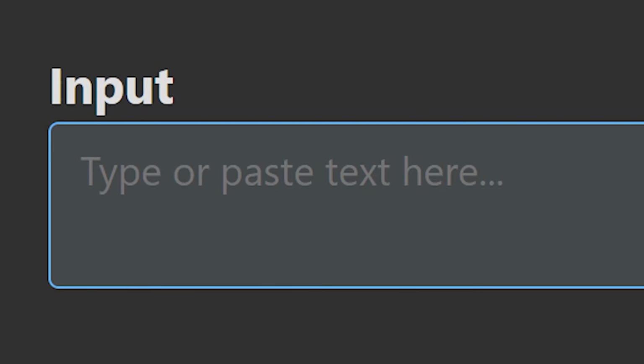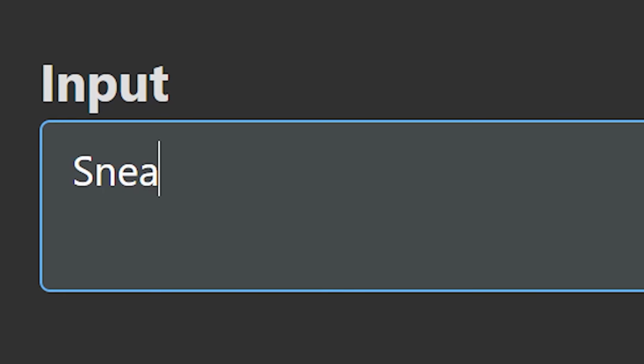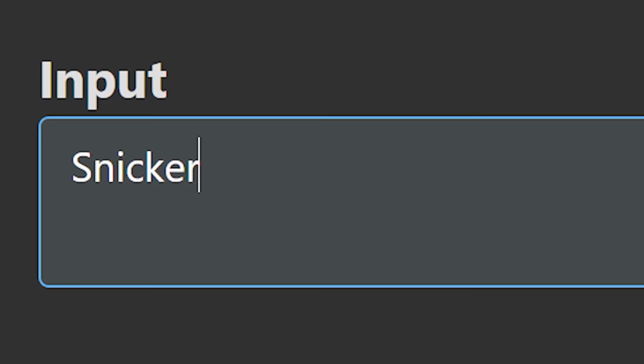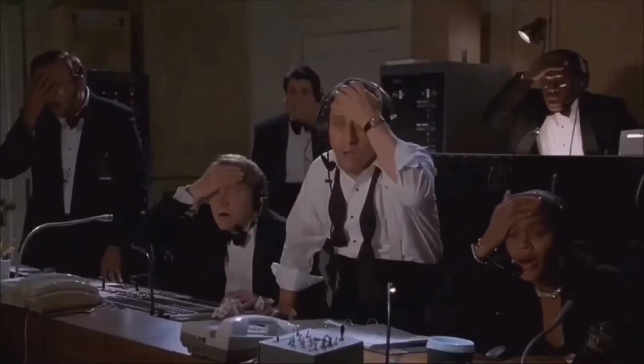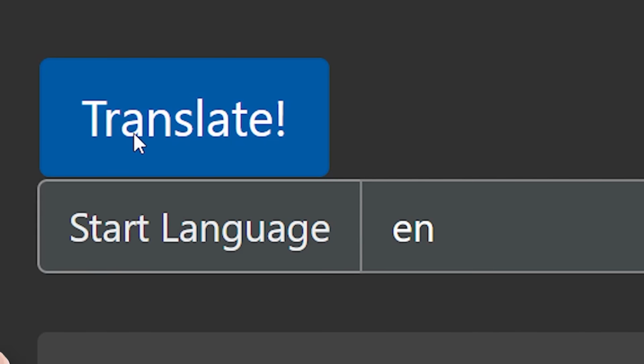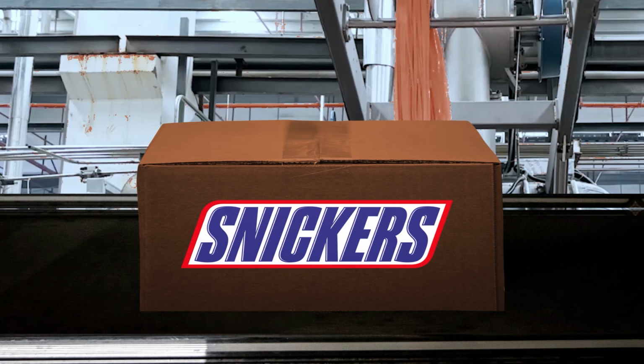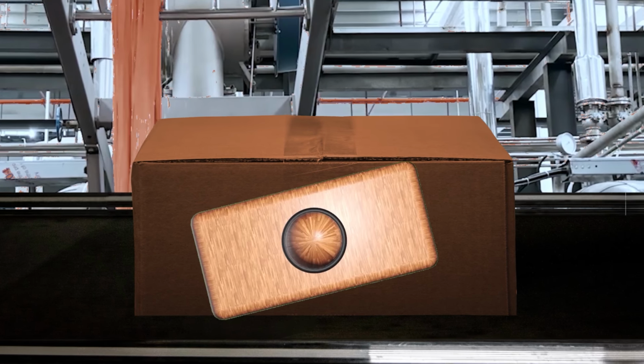As a foreigner, I've always wondered why a snack company would name their chocolate bar Snickers. Then I realized I was spelling the name wrong. Anyways, let's put 700 and smash translate. Stir up. Oh my god. This may be the end of Snickers production line.